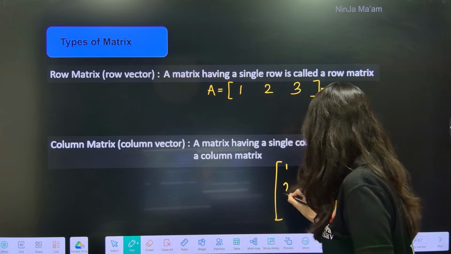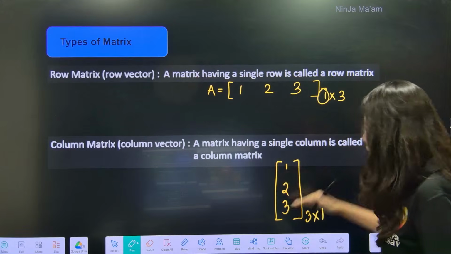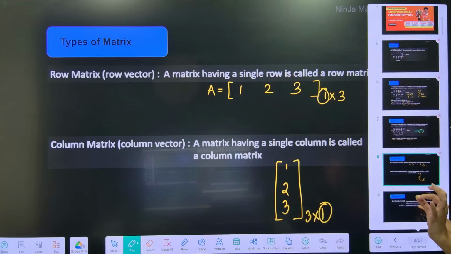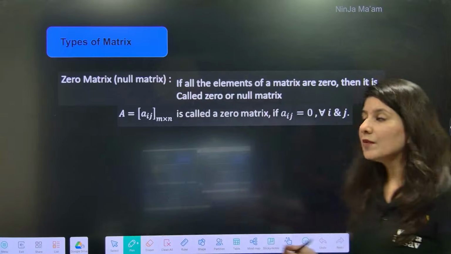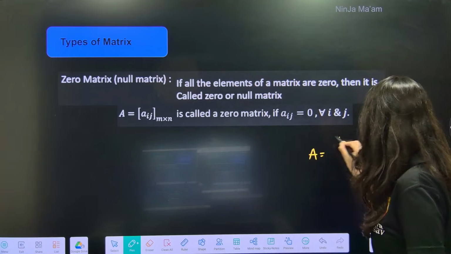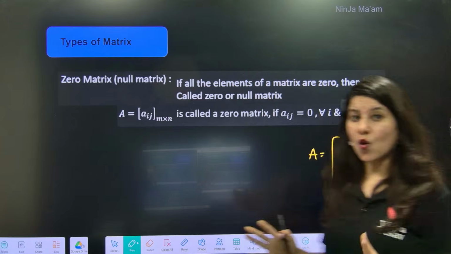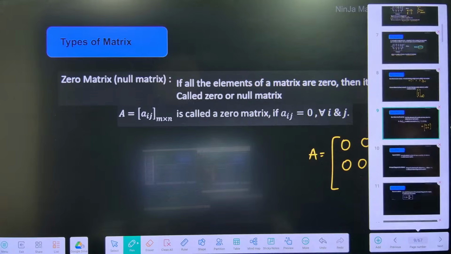Now 1, 2, 3 arranged vertically is actually a column matrix. Why? 3 cross 1. 3 rows but a single column. So this is a column matrix. A matrix having a single column means column matrix. A zero matrix or null matrix means any matrix which has all the elements zero. All the entries should be zero, it is called a zero or null matrix, everybody.